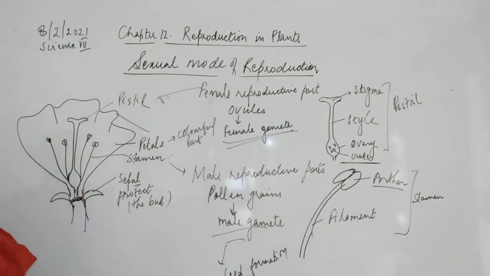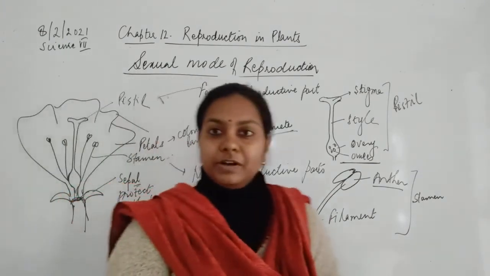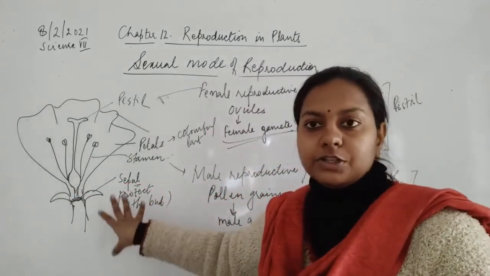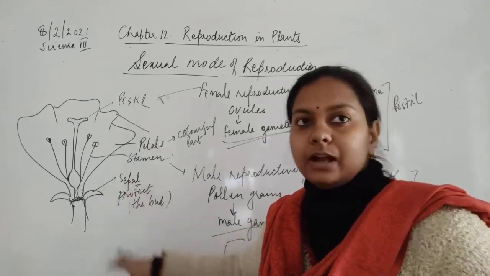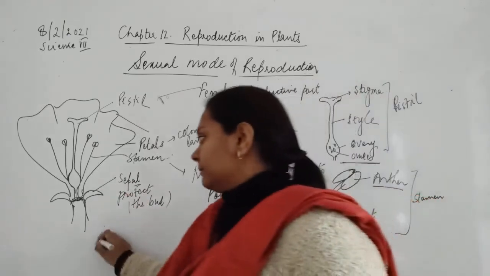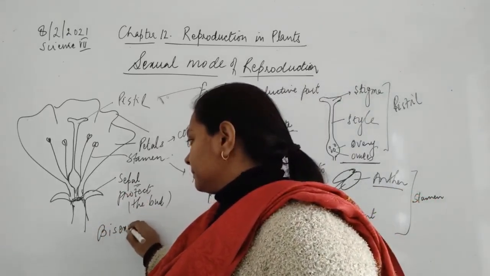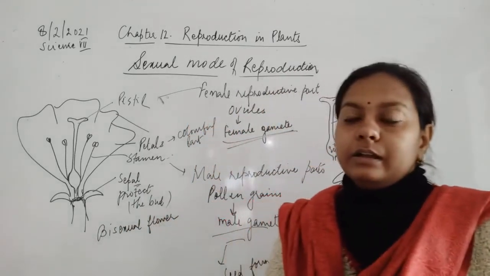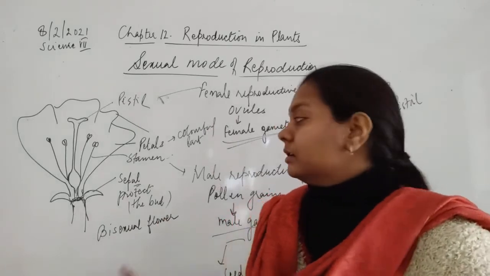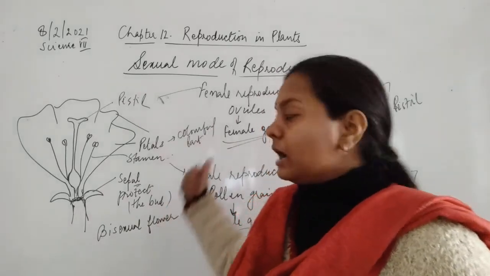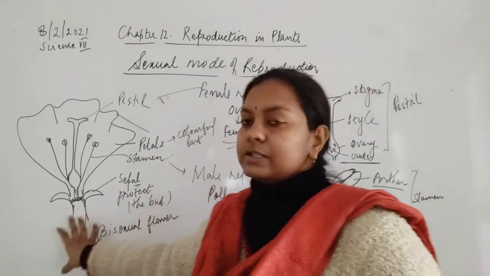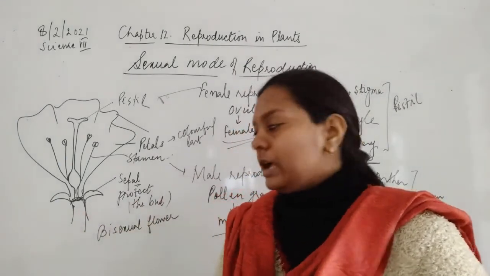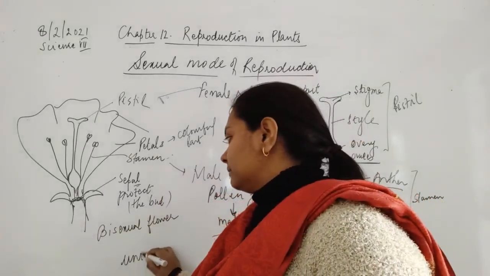So, when the female reproductive part and the male reproductive part are present in the same flower, such flowers are known as bisexual flowers. And the next type is when either the male or the female reproductive part is present in any one flower, then it is known as a unisexual flower.